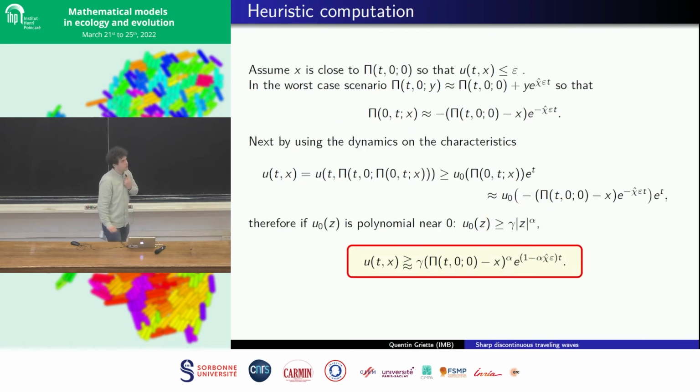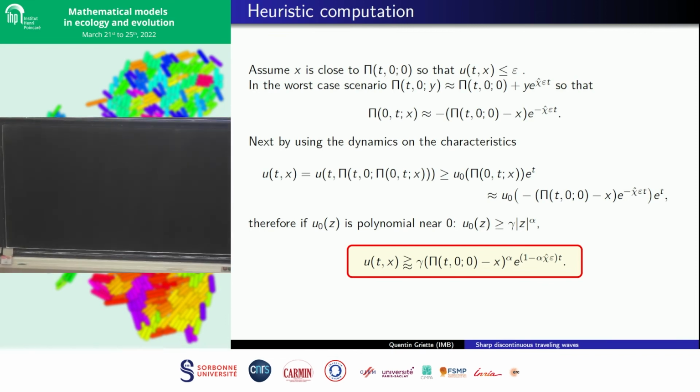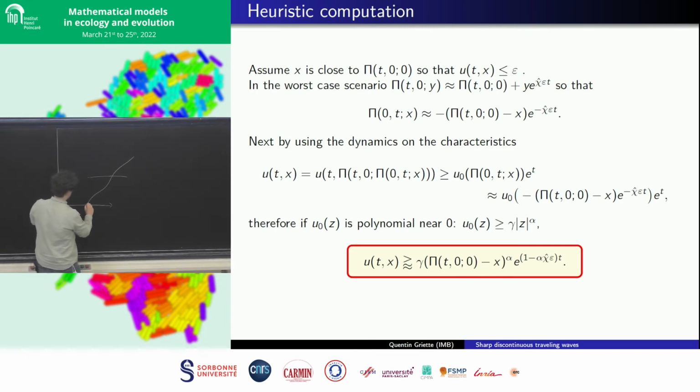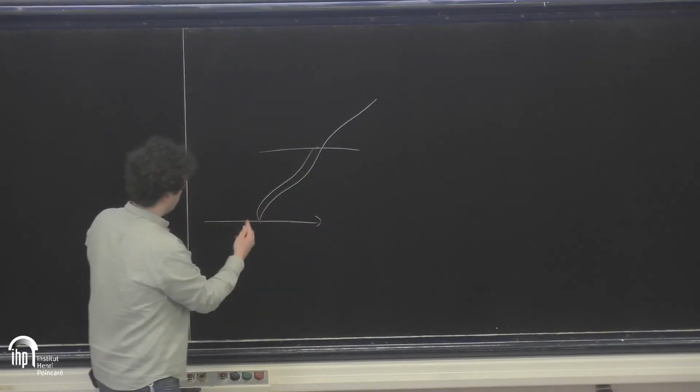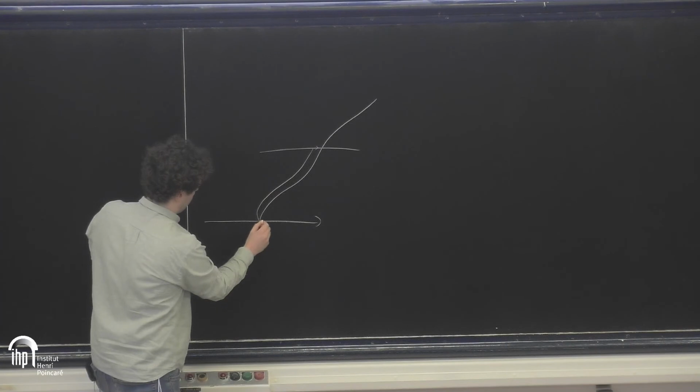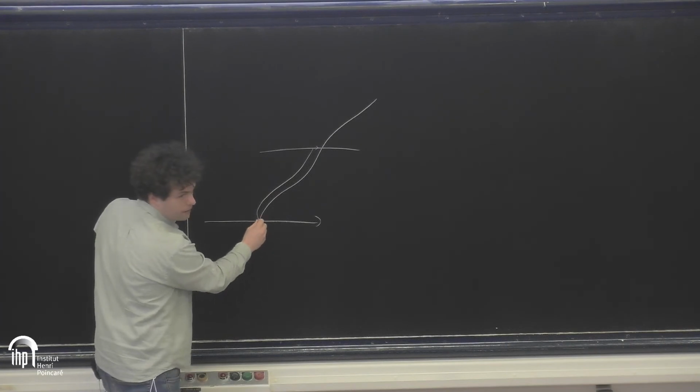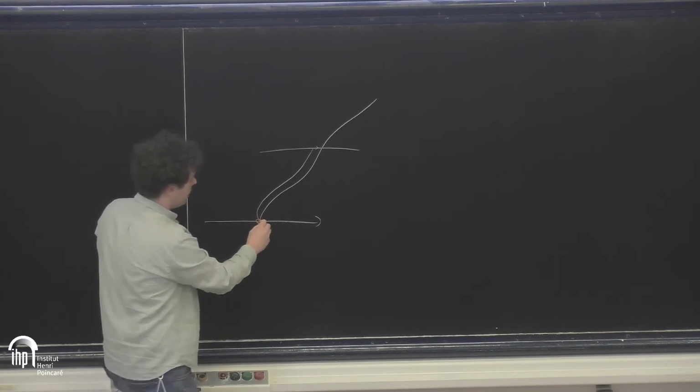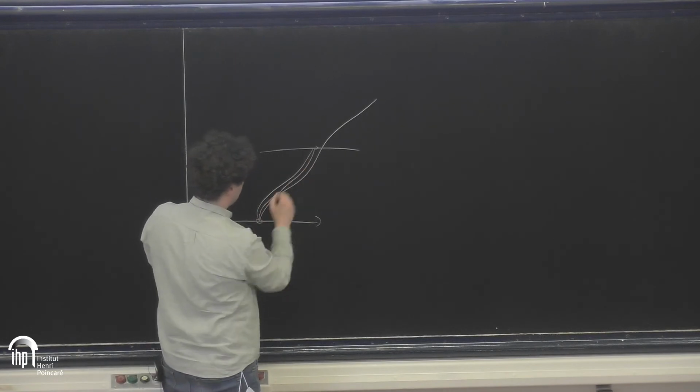So if we just care about this qualitative phenomenon of population accumulating at the front, we can just use an exponential. And if we take a point which is close to the rightmost characteristic, maybe I can draw a little picture. We have the rightmost characteristic, and we take some point, and we know that all along this path, the characteristics coming from a neighborhood of this point are diverging like exponential functions.